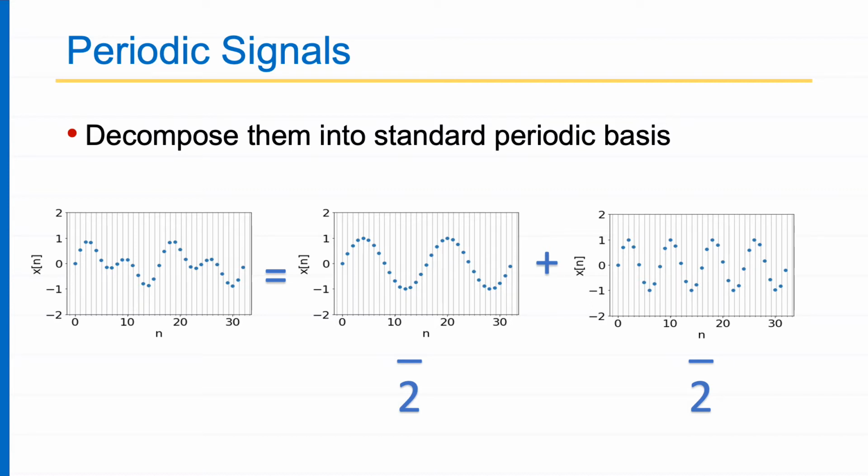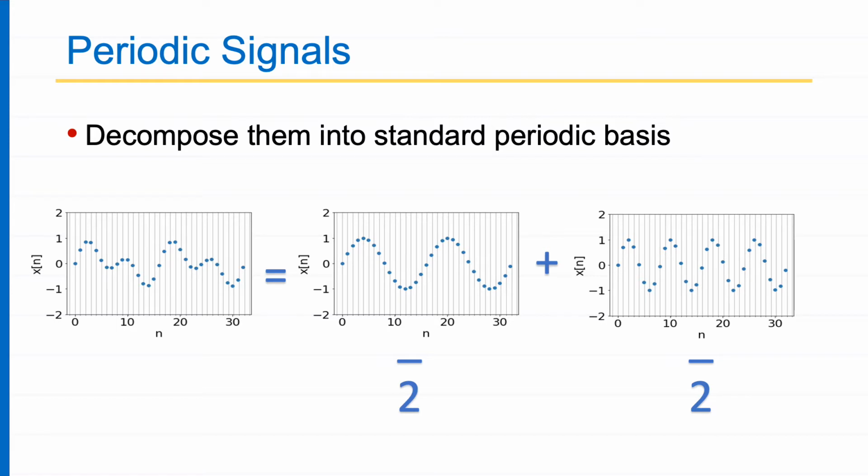This signal, which has a time period of 16, the leftmost one, can be seen as a combination of many other periodic signals, basically sinusoidal signals. I can decompose it, and what I find is that this is a sum of one sinusoid of time period 16 and another sinusoid of time period 8.